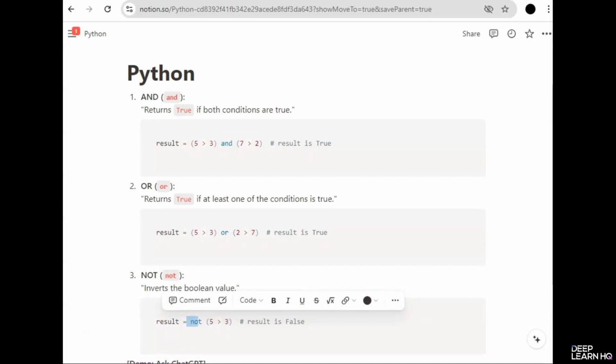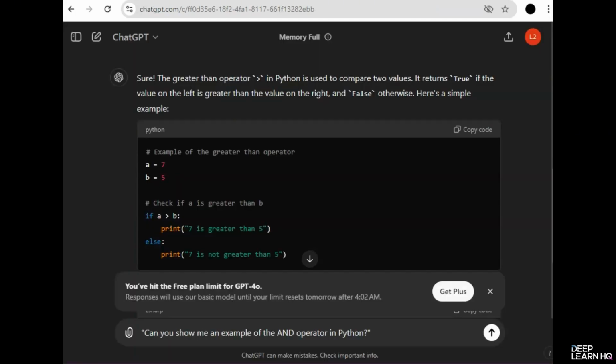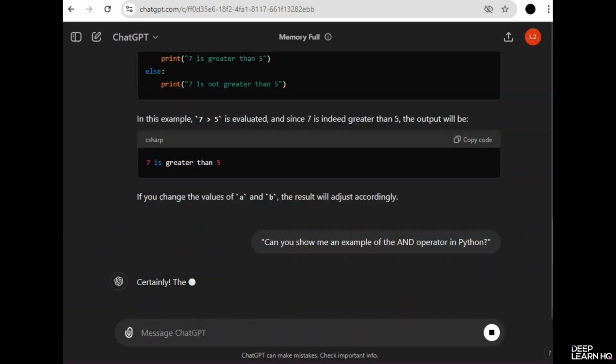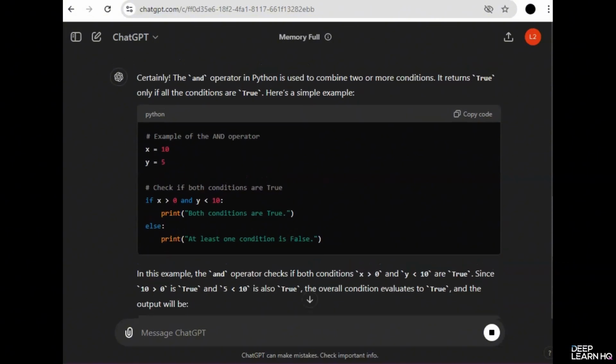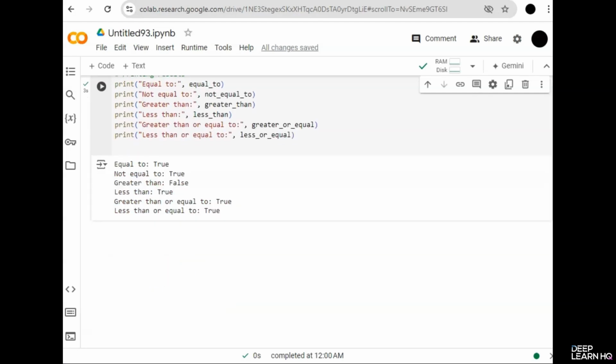Now let's ask ChatGPT for an example using the AND operator. For this, I'm going to type a prompt that says, can you show me an example of the AND operator in Python? And it responds with x is equal to 10 and y is 5. And then we check if both the conditions are true or not. So let's copy this and paste it in Google Colab.